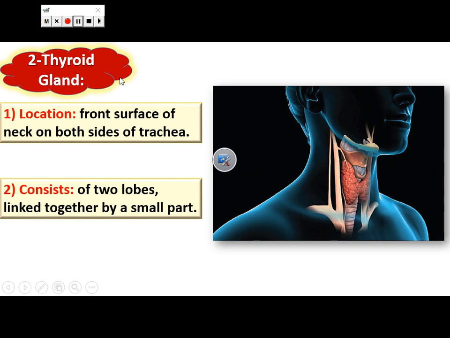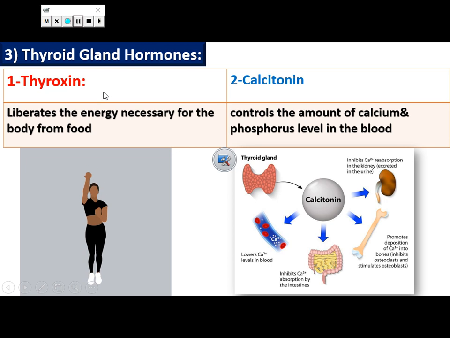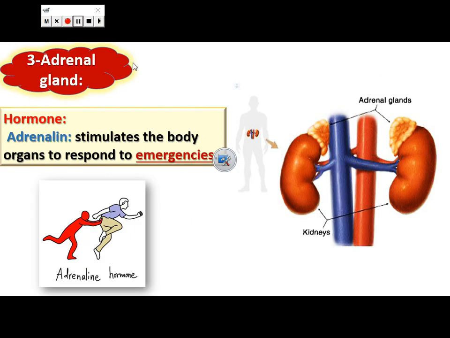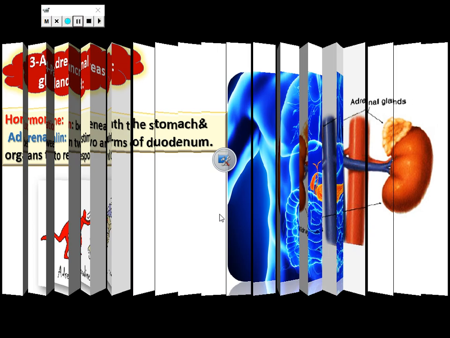The second gland is the thyroid gland, which is present on the front surface of the neck as two loops connected together and secretes two hormones: thyroxine hormone, which liberates energy from food, and calcitonin, which is responsible for maintaining the amount of calcium and phosphorus in our blood. Another gland is the adrenal gland, present at the top of the two kidneys, which is responsible for secretion of adrenaline hormone, which allows the body to respond during emergencies.